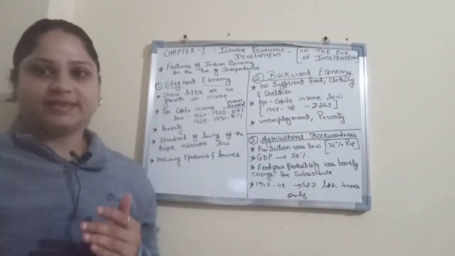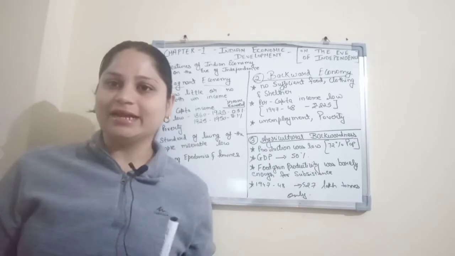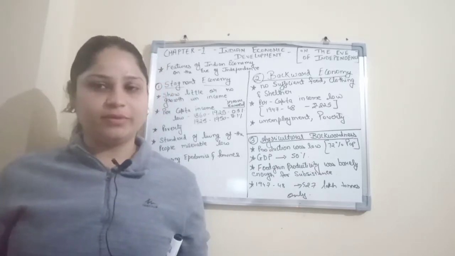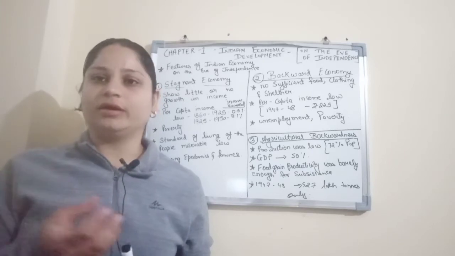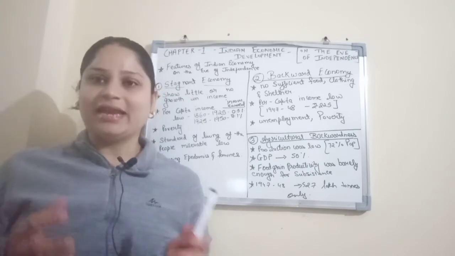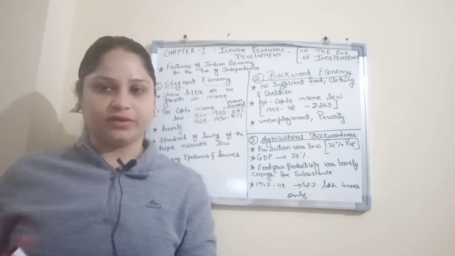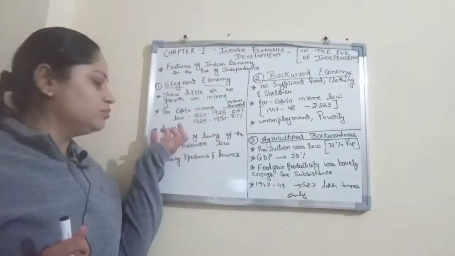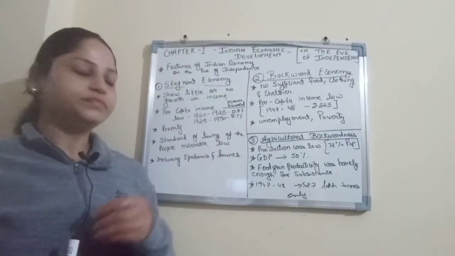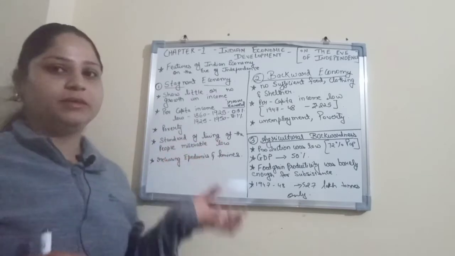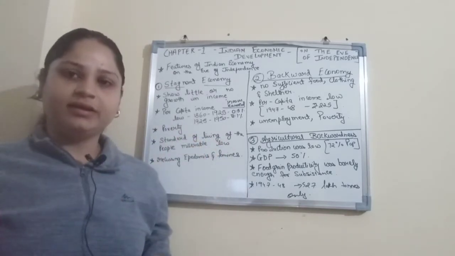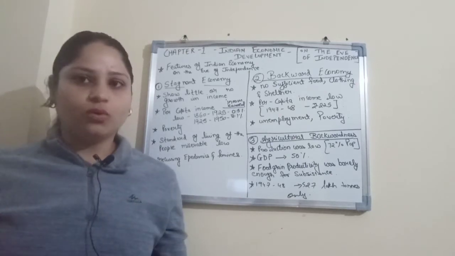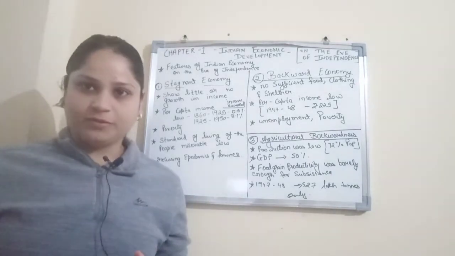Now, if we talk about the next point, we know when there is a stagnant economy, there is no growth of development, no growth of enhancement, and no growth of any person to earn more and have a good standard of living. So what happened? There was mass poverty, and the standard of living of the people was miserably low. Yes, because these two points are interconnected. If there is poverty, there will be no proper standard of living of the people.